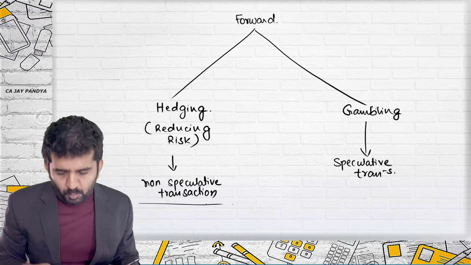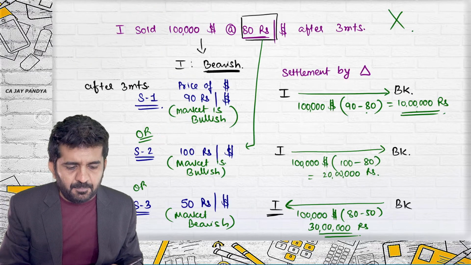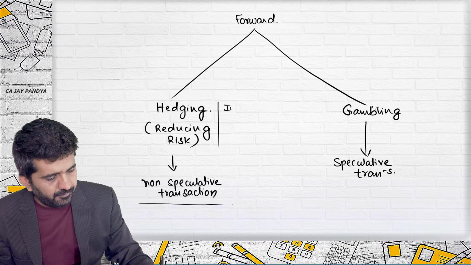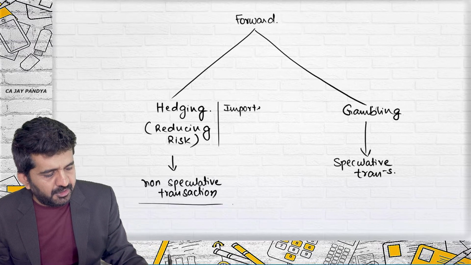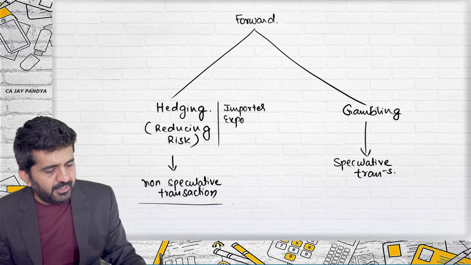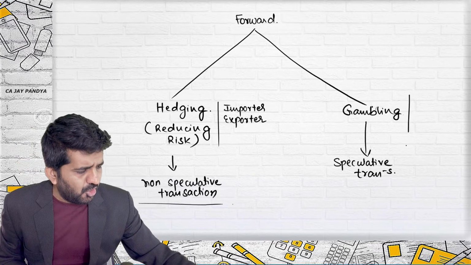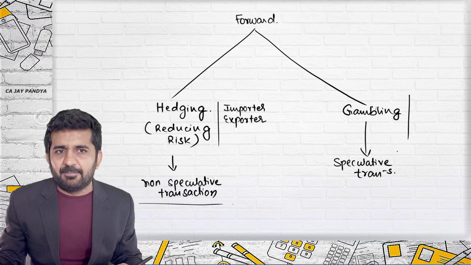Up till now, all the examples I have given of importer and exporter, they are always hedging. Importer, exporter, they are always hedging. Is it all right? Normal persons or any person can gamble. Is it all right?